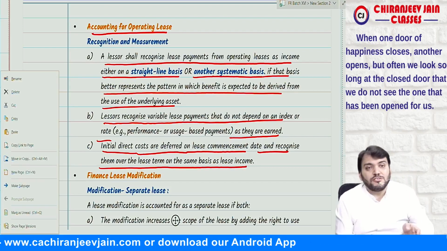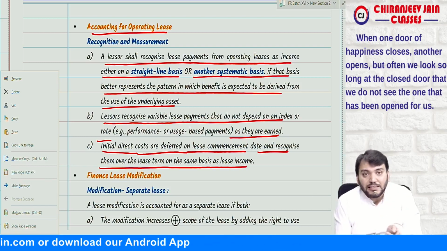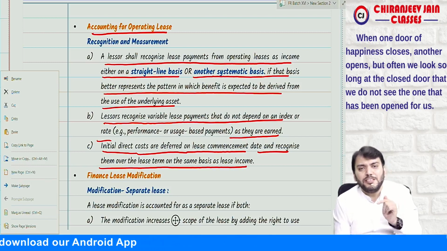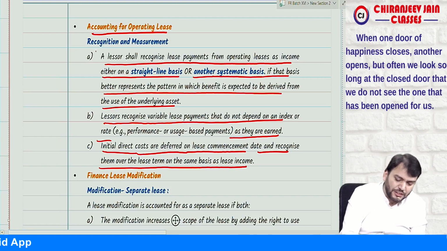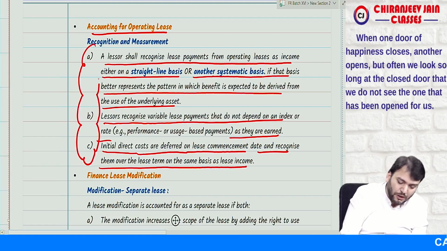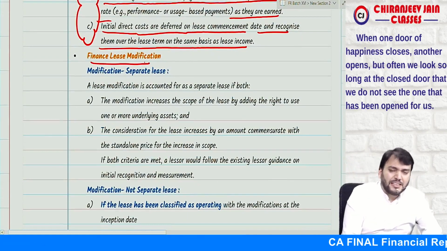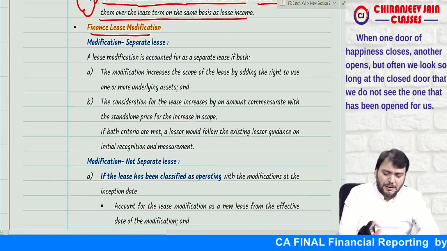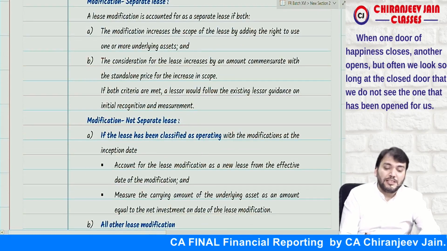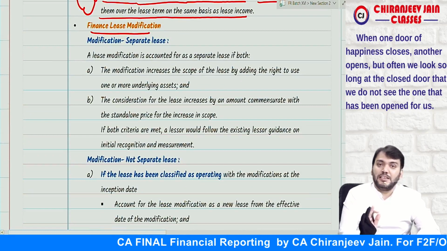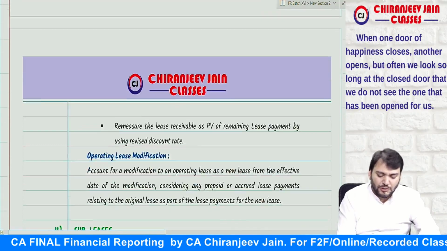So initial direct costs are deferred over the lease term and it will be recognized as an expense in the ratio of lease income recognized over the lease term. Understood? This is what simple accounting treatment for operating lease. I hope you have understood. No issue. Now finance lease modification, the accounting whatever we have done, it is same to same. Correct. Now this you can read by yourself. However, no question has been given for finance lease modification in the institute book from lessor point of view. So this you can read by yourself.